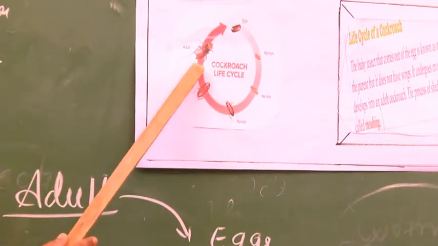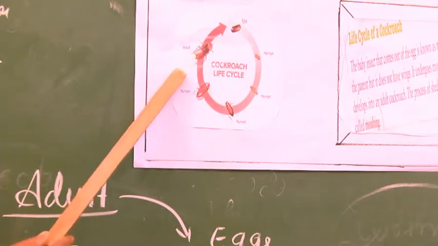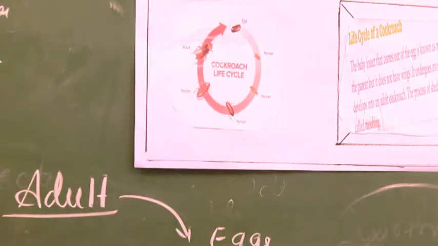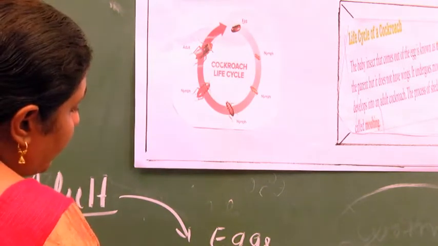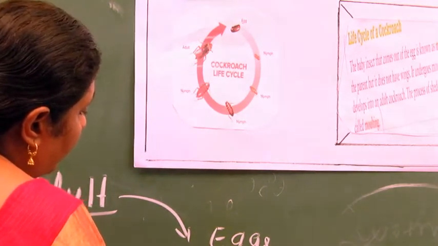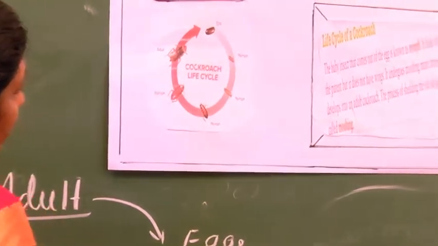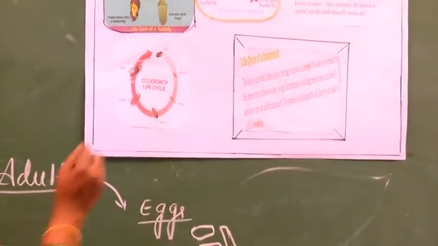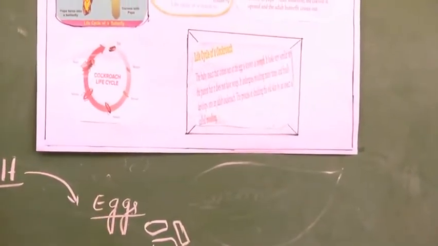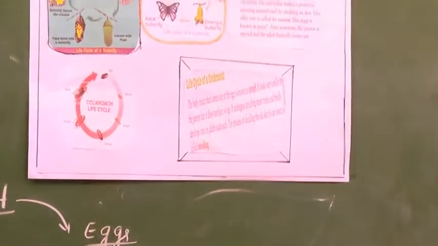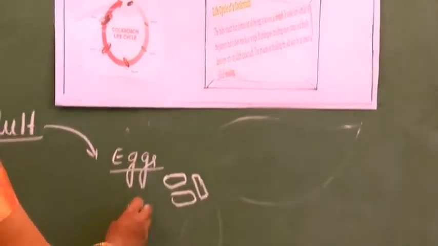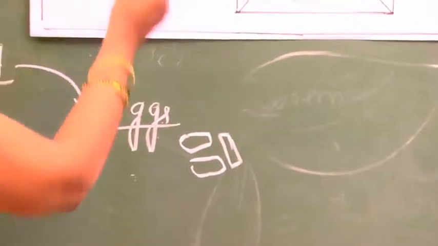Isn't it? And they have an anus. From the anus, they are going to lay the eggs. The eggs, you might have observed, have a hard coat, brown color, hard eggs. They stick them to the walls or corners. So this egg consists of a very hard shell.